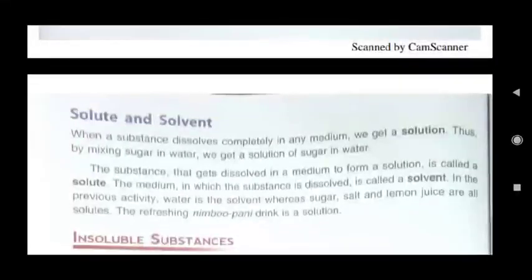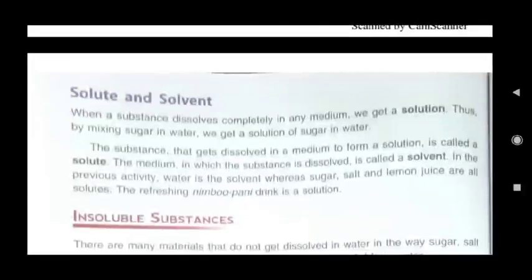So we can say that solute is the substance which we mix in any medium, and medium is the liquid in which we put solute. That medium is known as solvent, and the mixture of solute and solvent is known as solution.